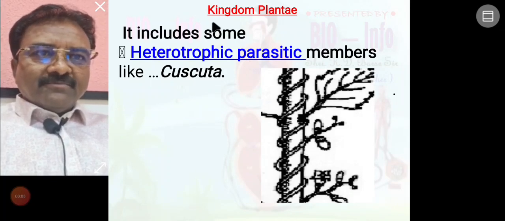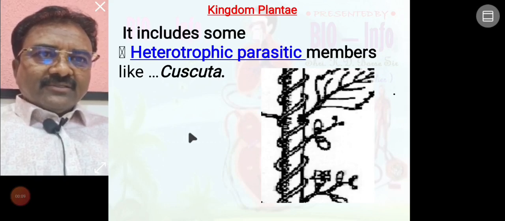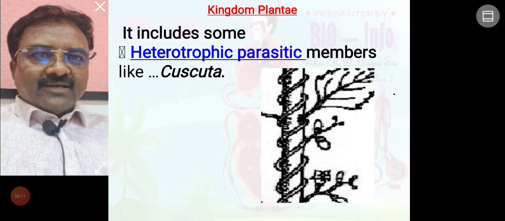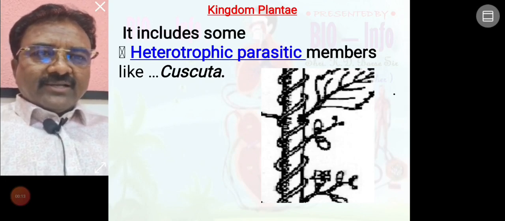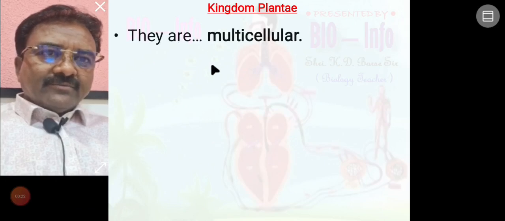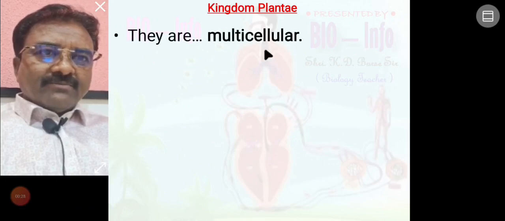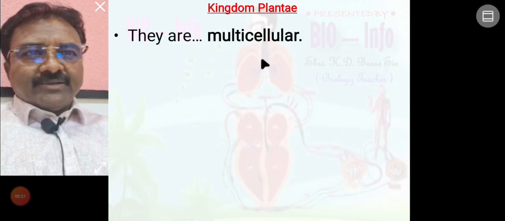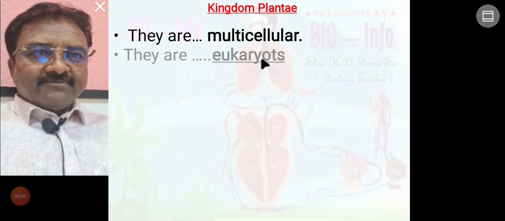Kingdom Plantae includes some organisms that are insectivorous and some that are heterotrophic parasitic. Most organisms in kingdom Plantae are multicellular, made by many cells.